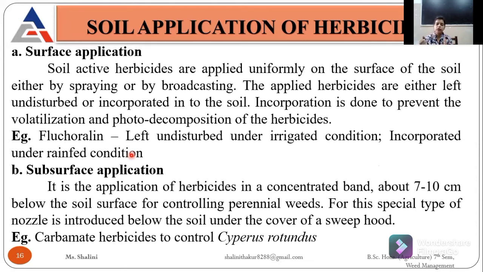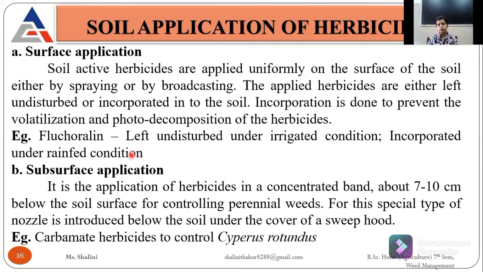To decrease that volatilization, we incorporate them into the soil. The example is fluchloralin. It is left undisturbed under irrigated conditions because moisture holds the fluchloralin. But we need incorporation in rain-fed conditions, where there is water scarcity or less moisture in the soil.